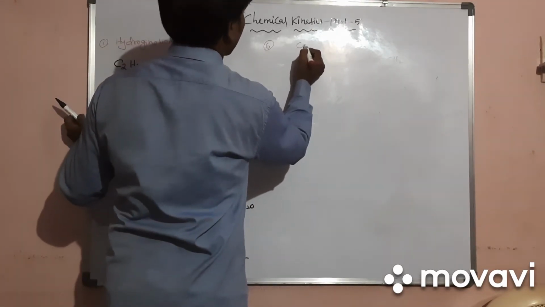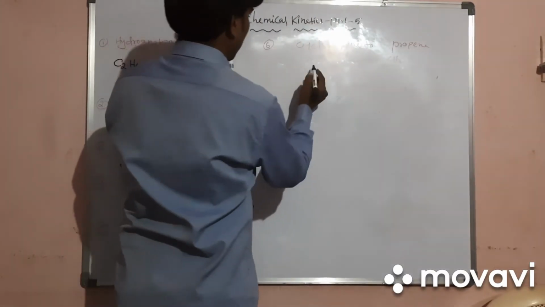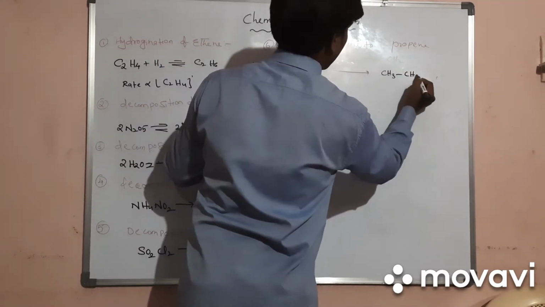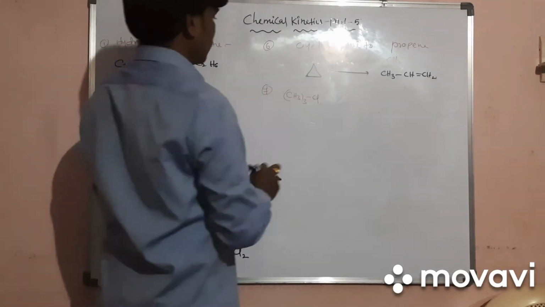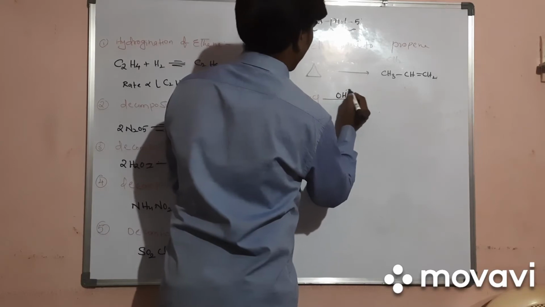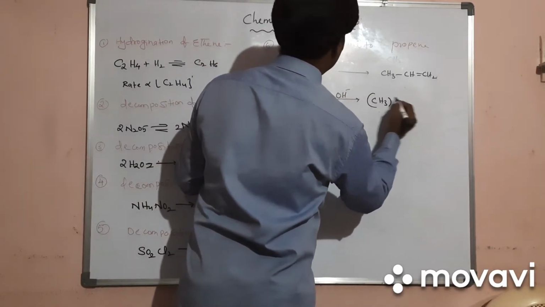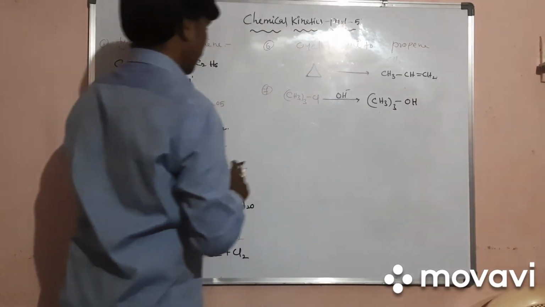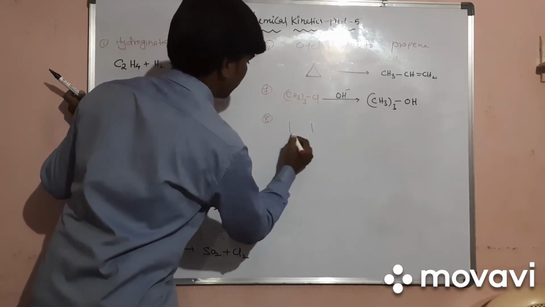cyclopropane into propene. This reaction will be like this. The cyclopropane structure is like this, and it becomes CH3-CH=CH2. This is one of the examples. And one nucleophilic substitution reaction: OH minus with tertiary butyl chloride, CH3 taken thrice, and it forms CH3 and OH, right?